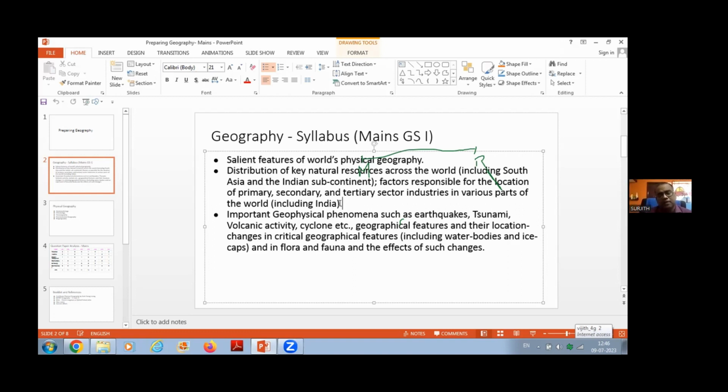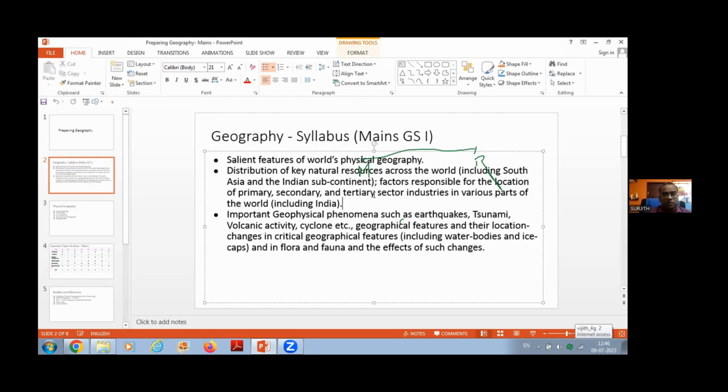If you prepare some 2 to 4 such industries, you can easily expect one industry question from that area. You can expect nearly 2 questions, a minimum of 2, from this topic: the factors responsible for location of primary, secondary, and tertiary sector industries.